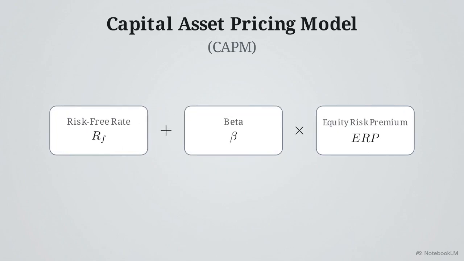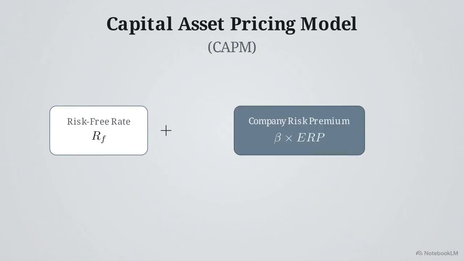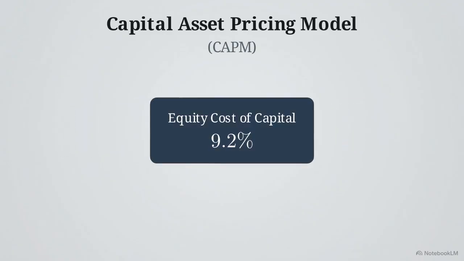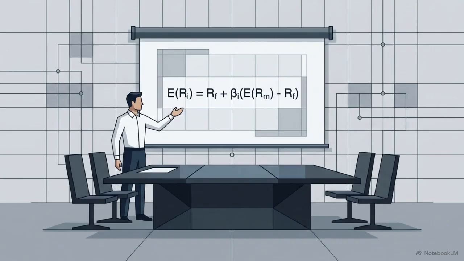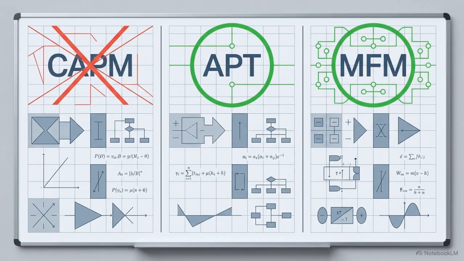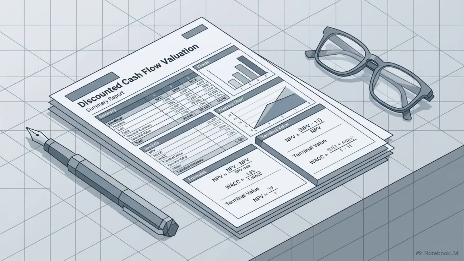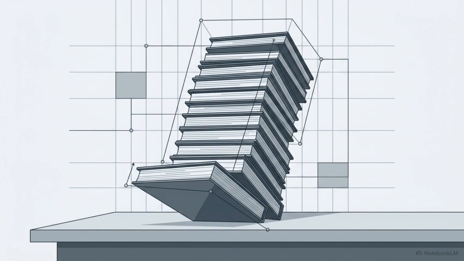This is the industry standard formula used to calculate the specific equity cost of capital, mapping exactly what return investors demand as a reward for taking on market risk. While CAPM is the dominant tool used by most banks, analysts must be prepared to defend their choice of model. They may need to justify it against alternative risk frameworks, like arbitrage pricing theory or multi-factor models. A DCF is the gold standard for finding intrinsic value. Yet despite all the complex math, it remains a theoretical projection, built entirely upon a fragile foundation of assumptions.